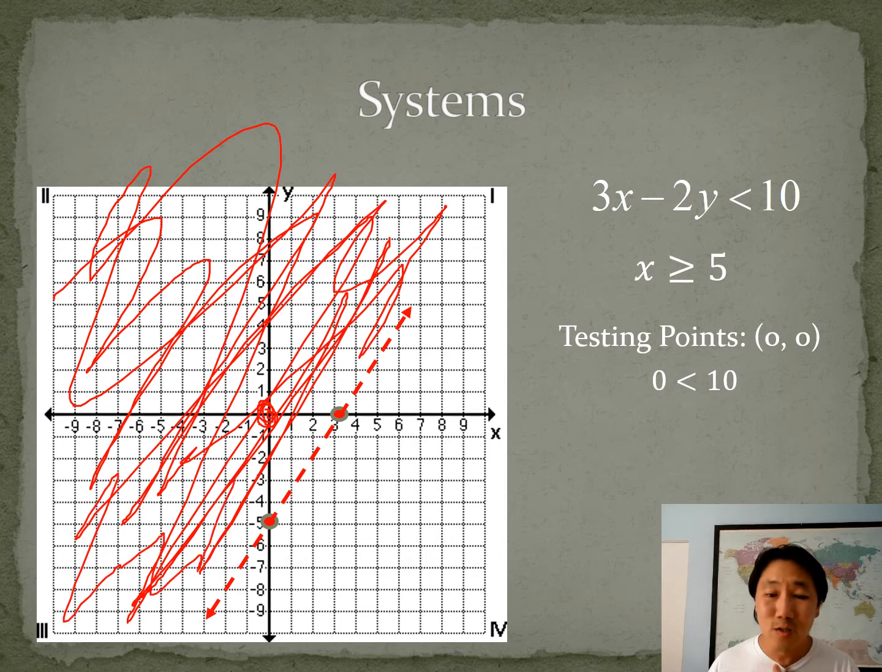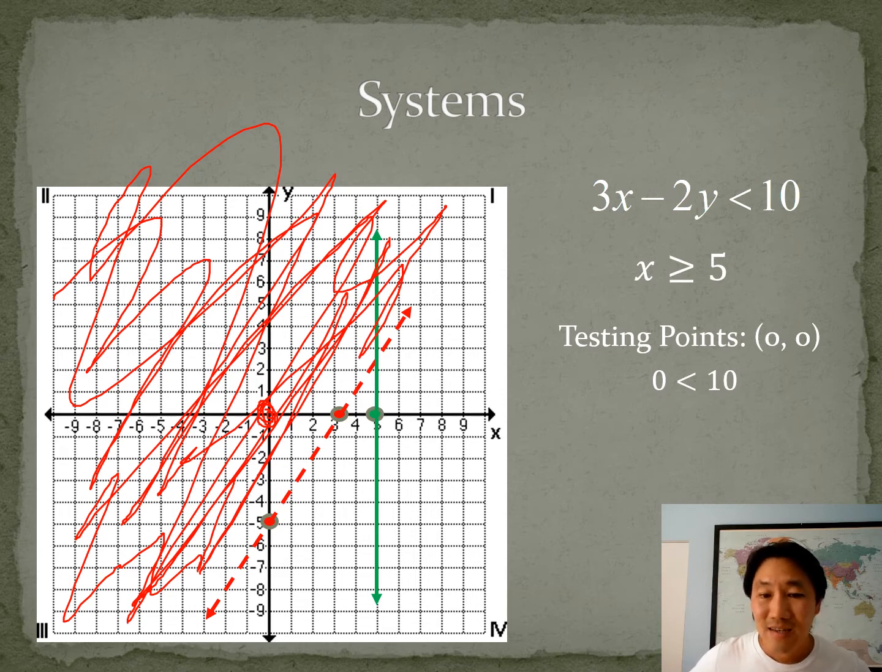All right, let's do my other inequality: x is greater than or equal to 5. Now, when you have an equation or an inequality that is x equals or x something, then it's always going to be a vertical line straight up and down. This is going to be a solid line because it's greater than or equal to 5. So there's my 5, and there's my solid line that goes straight up and down.